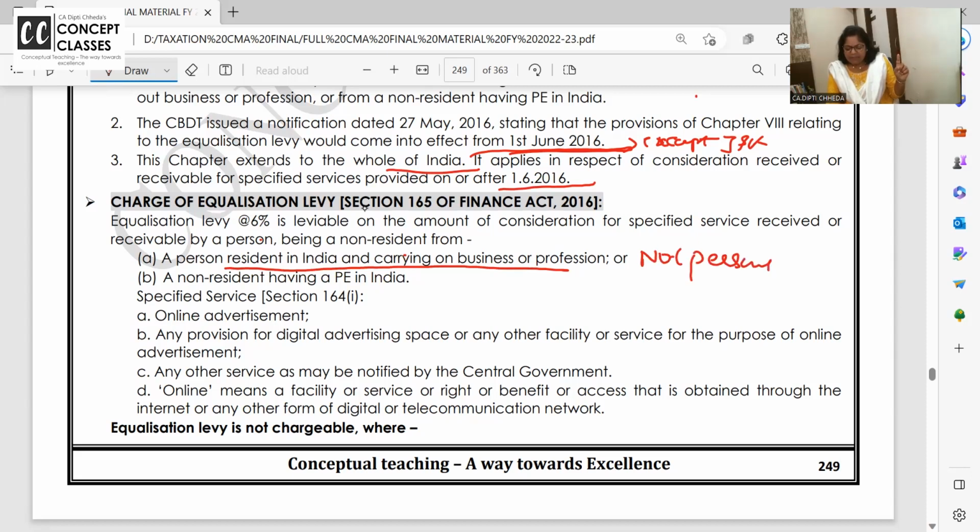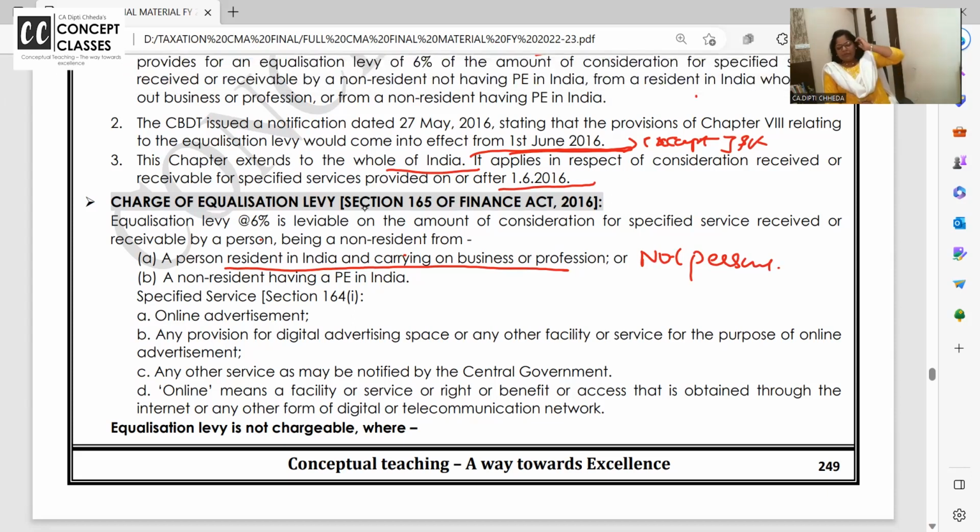Add the tagline. Are you all getting it? Where am I reading? A non-resident is giving service to a resident in India for his business purpose, not those matrimonial ads and other personal level ads. Or he is giving service to a non-resident having PE in India.